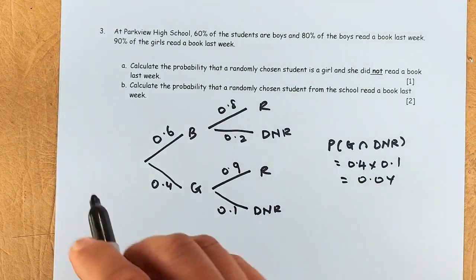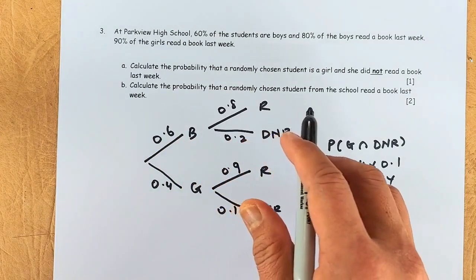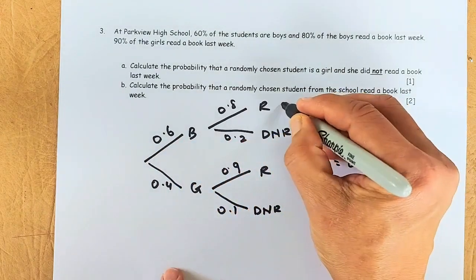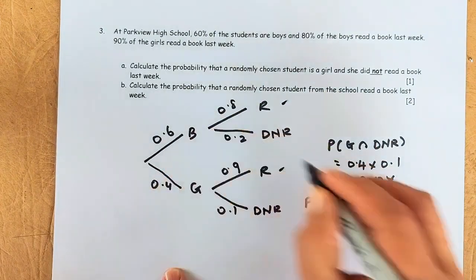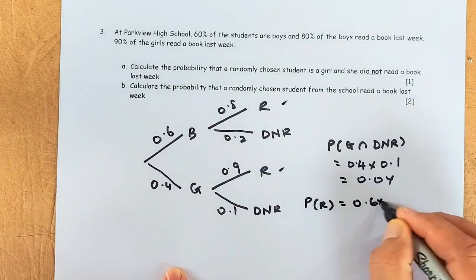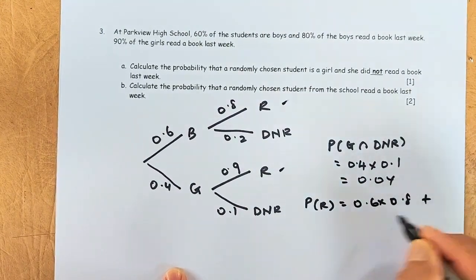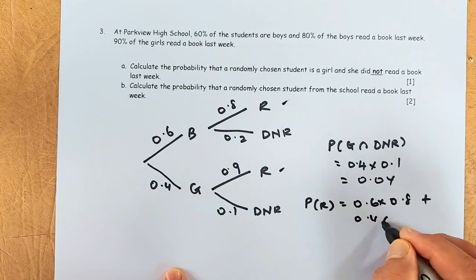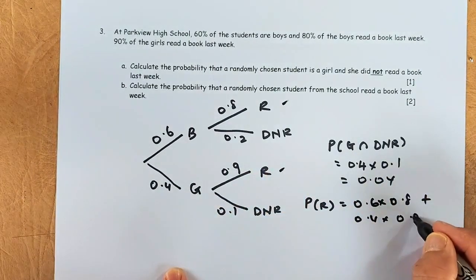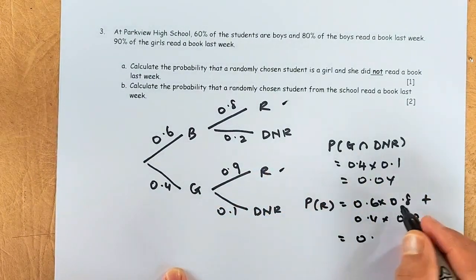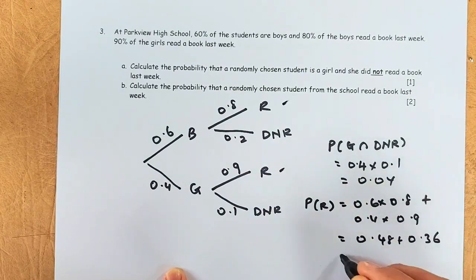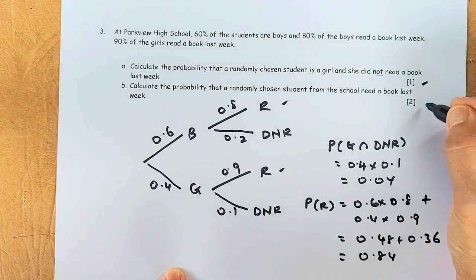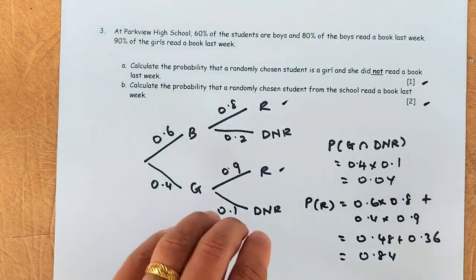now the next question. Calculate the probability that a randomly chosen student from the school will read a book. So it could be a boy who reads or a girl who reads. So the probability of read is going to be 0.6 times 0.8 for the boys, and you add the girls, 0.4 times the read, 0.9. Okay, so it's going to be 0.48 plus 0.36. Put in your calculator, and the answer is 0.84, and that will give you the first and 2 marks, a total of 3 marks in this question.